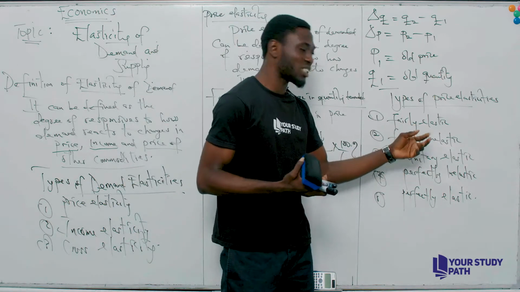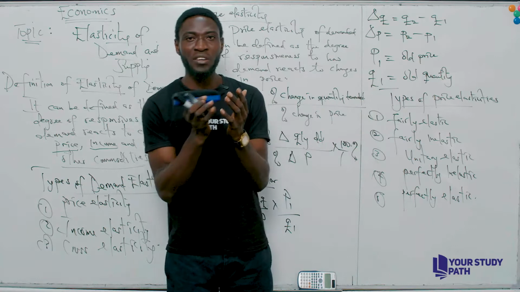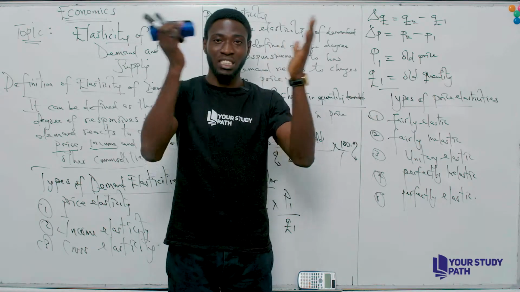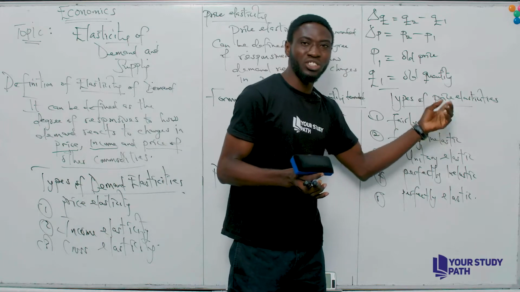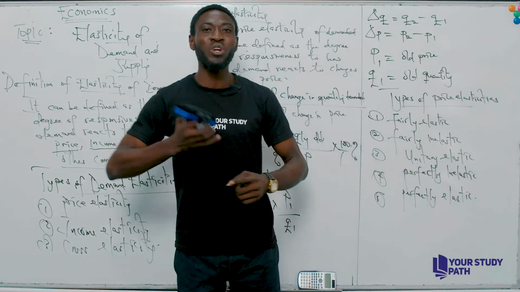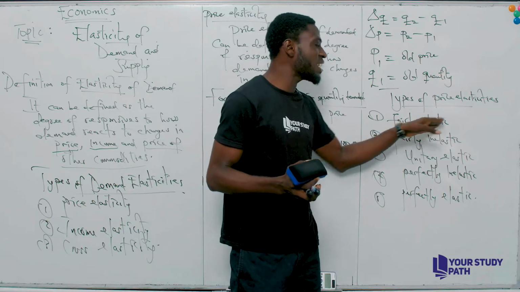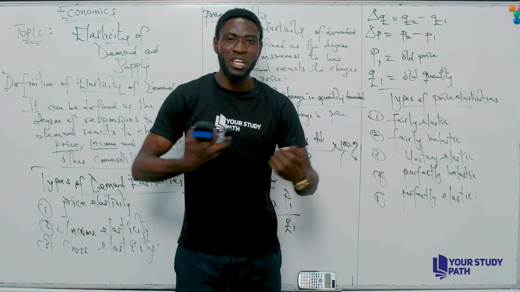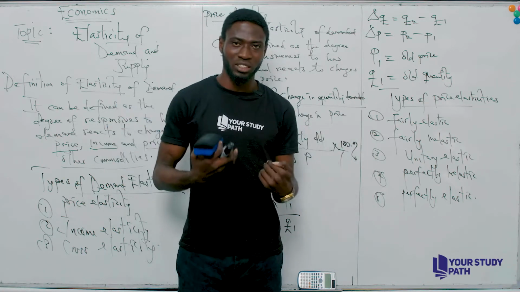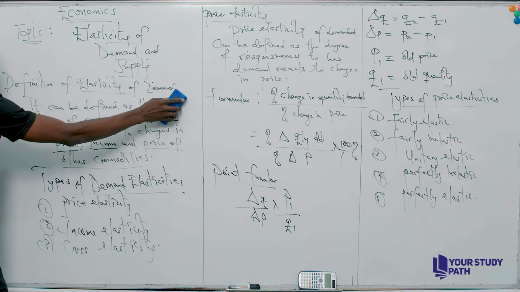So when price increases by a larger proportion, it means the percentage change in quantity demanded will also react very speedily. So this is the meaning of fairly elastic, because it can easily be expanded or contracted. So the definition is here.